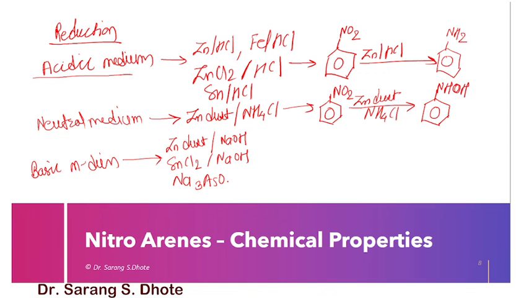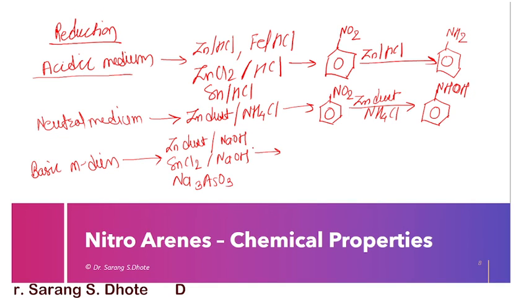Then what will happen? In the alkaline medium, here we are getting the azoxybenzene or azobenzene. Okay, polynuclear compounds. Polynuclear means what? When both the rings are joined together.